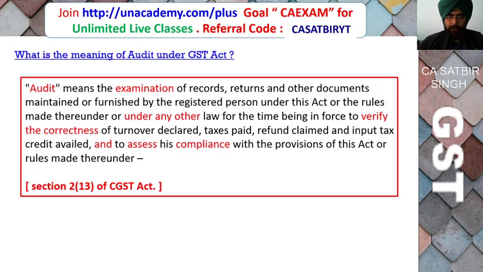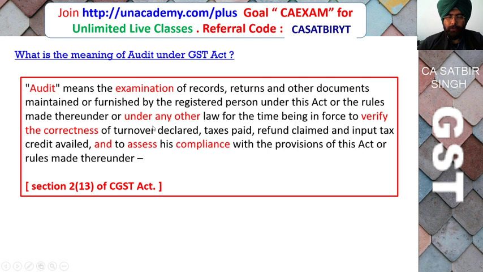So here, what is the meaning of audit under GST? Audit means examination of records, returns, and other documents. Not only the return will be examined, but any record or document which is maintained and furnished by the registered person under the Act or the rules or under any other law. Say the documents are maintained under the Companies Act, then those documents can also be checked for the time in force to verify the correctness of the turnover declared.